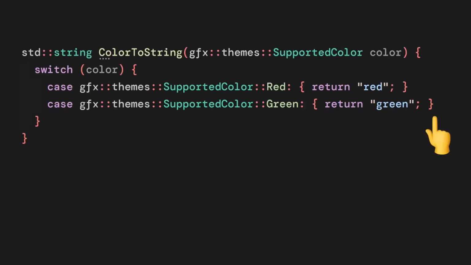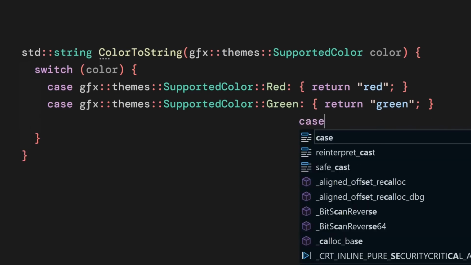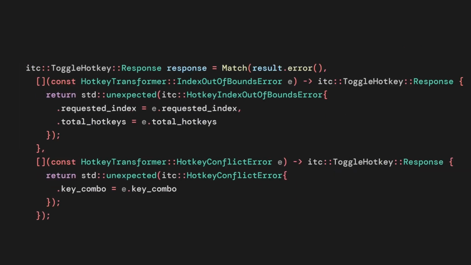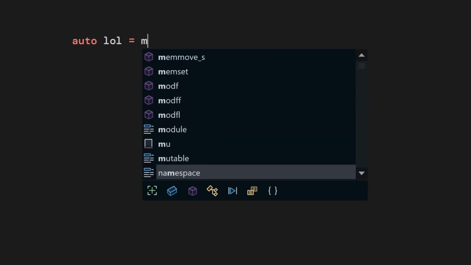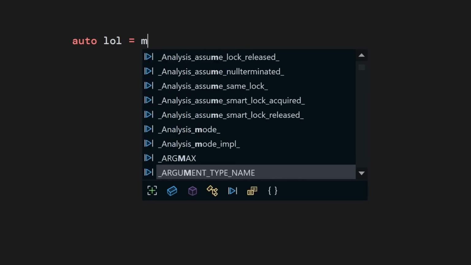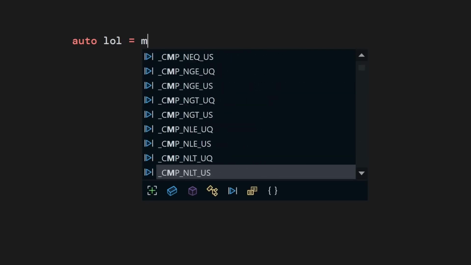Number 3. I consistently have really weird formatting issues. Here's an example which I regularly have with switch statements, where my cursor goes like way into the right-hand side for some reason. Copying and pasting code also tends to screw up the formatting, especially when using lambdas. Number 4. I already mentioned this earlier, but it's worth mentioning again. Autocomplete sucks because the language's header-based inclusion model indiscriminately injects vast numbers of symbols into your code.